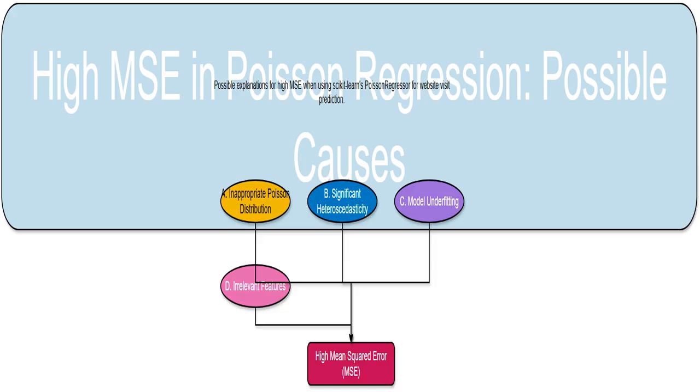I'm investigating why my Poisson regression model is giving me a high mean squared error, MSE. I'll need to consider various possible reasons why my model isn't working as expected.